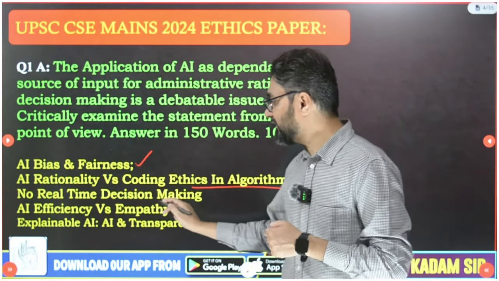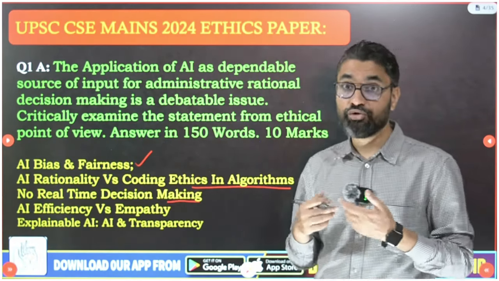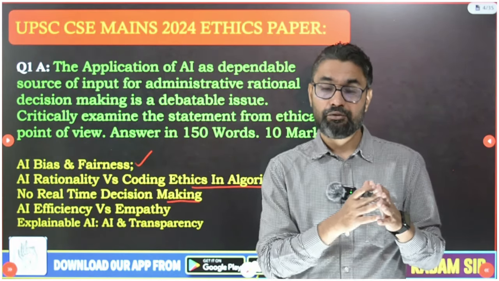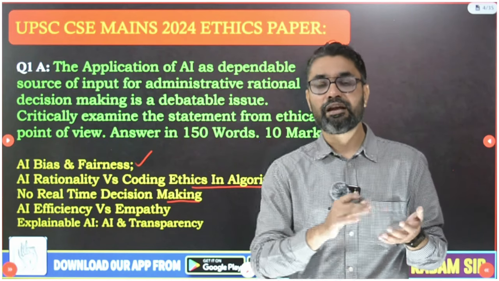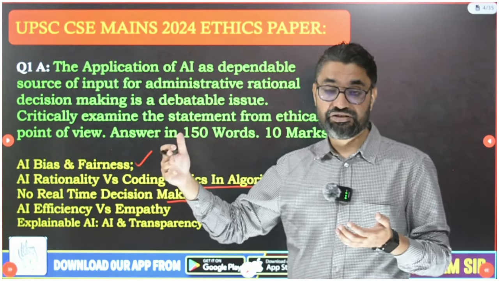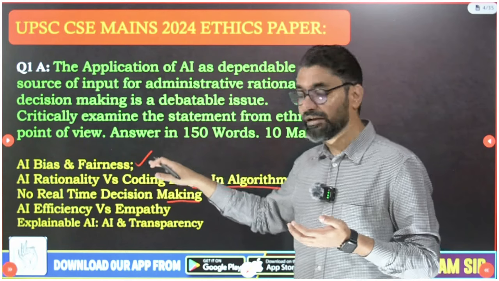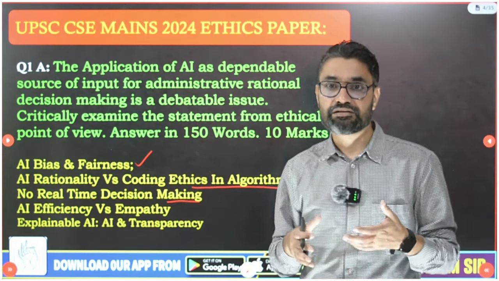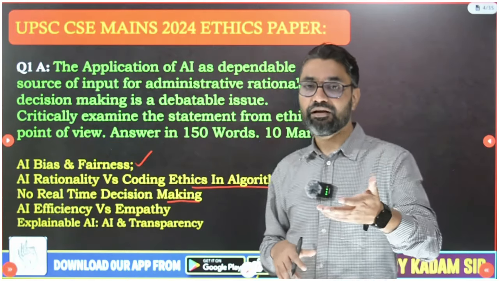Then guys, no real-time decision making. AI won't be able to give you real-time decision making. If you have well compiled past data without any bias, rational data, AI will give you much better rational decisions. But AI won't be able to give you real-time decision making in governance to deal with issues like disaster management, etc.